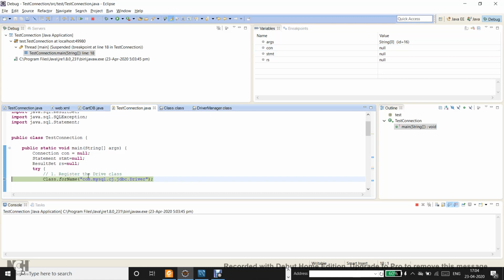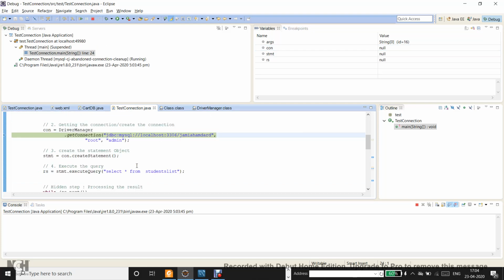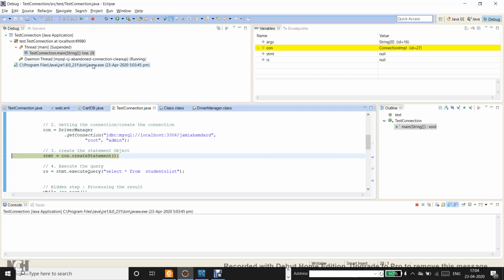Once I say class.forName, this line is executed. Let me press F6. This line is executed. The driver manager registers the driver class, and here I am requesting the connection object, and as soon as I do this, you see the connection object is initialized. The connection object, which was earlier pointing to null, is initialized to an object, right?